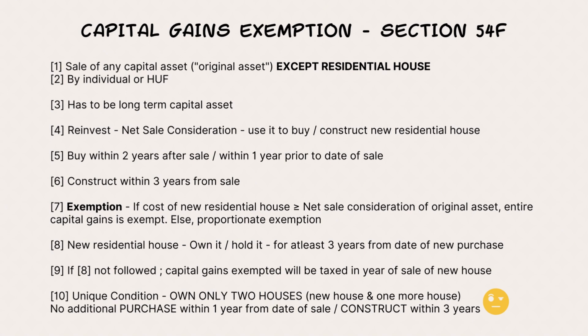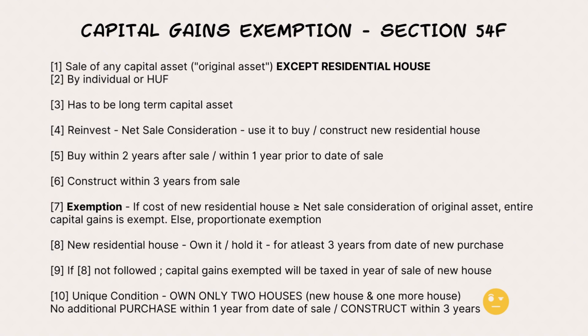And this condition he has to fulfill: he cannot make an additional purchase within 1 year from the date of sale of the original asset, and he should not do an additional construction within 3 years from the date of sale of the original asset. That means, the original asset we have sold, and up to 1 year, only 2 houses he should own. After 1 year, maybe he can purchase one more residential house. And if he's going to construct, up to 3 years from the date of that original sale, only 2 residential houses: the new one he's constructing, and maybe one more he can own. After 3 years, he can have any number of houses.